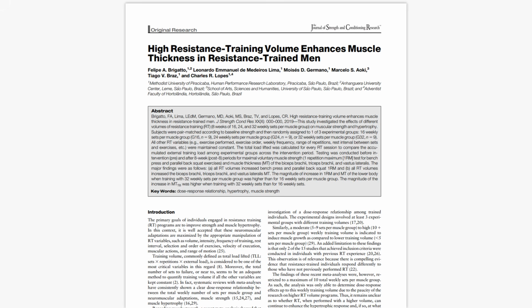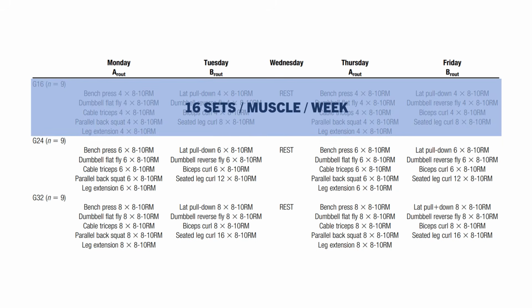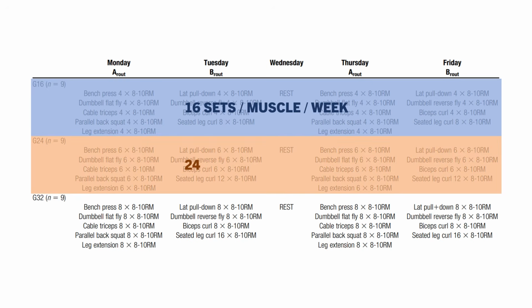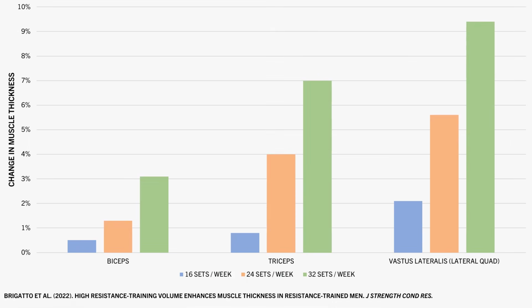For example, this study explored the effects of different training volumes on muscle growth. Trainees performed the same training routine with a different number of sets. One group trained with a total of 16 sets per major muscle group per week, another group with 24, and the last group with 32 sets. And as we can see, more volume resulted in superior growth for all muscles measured, even when training each muscle with 32 sets per week.